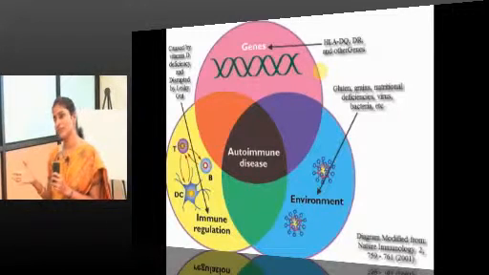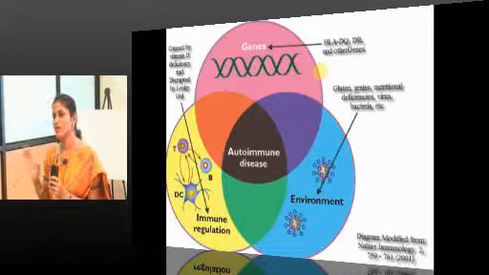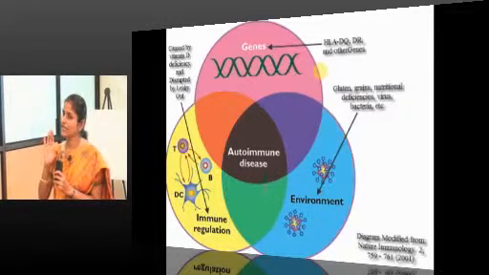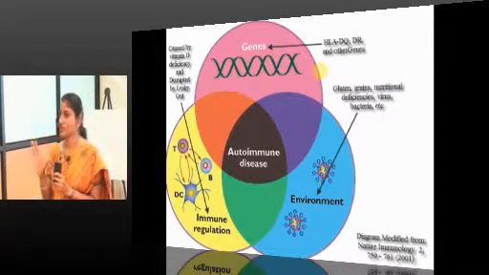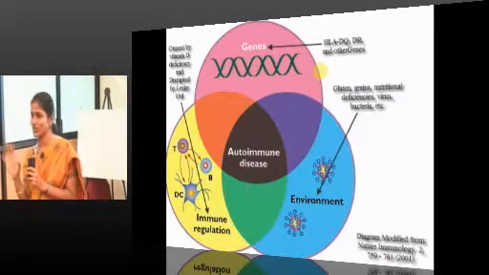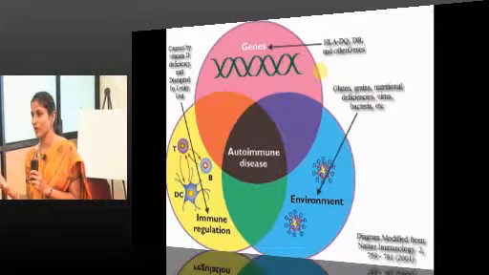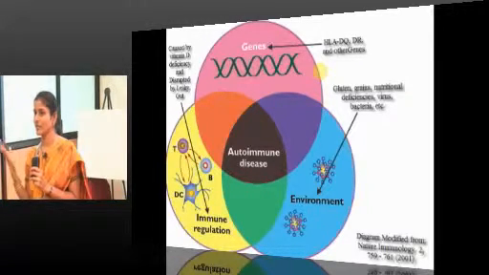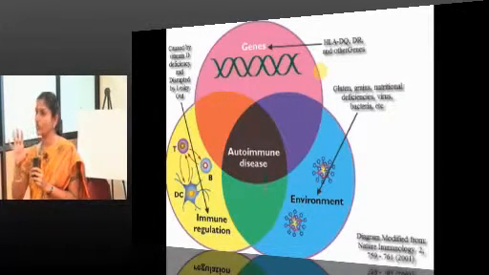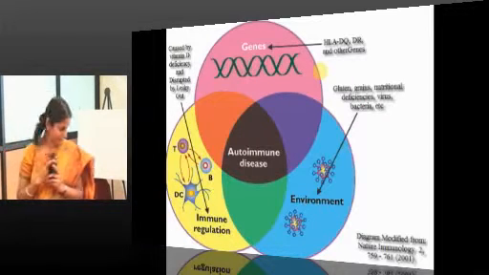From where do you get the B lymphocytes? Where do you get the T lymphocytes? Bone marrow. They are named according to their site of maturation, not according to the site of production. For every hematopoietic cell, the cradle is bone marrow, the graveyard is spleen. So, it is only according to the site of maturation that they are named.